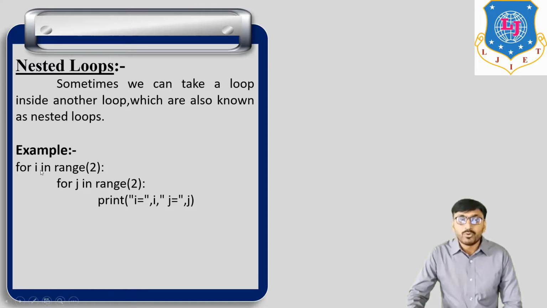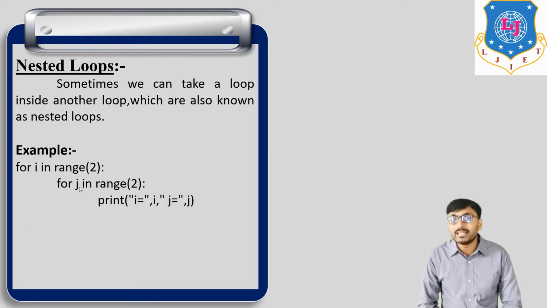Okay, so first i is equal to 0, and we get j is equal to 0 and 1. So for i is equal to 0, we get two values of j: j is equal to 0 and j is equal to 1.